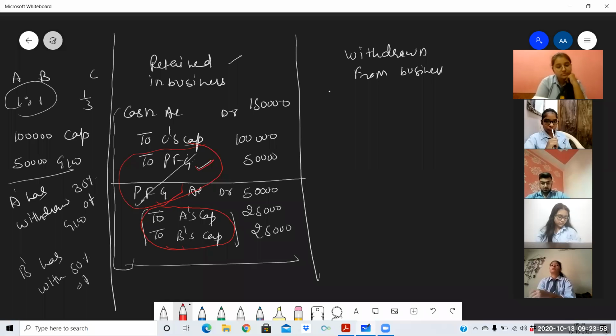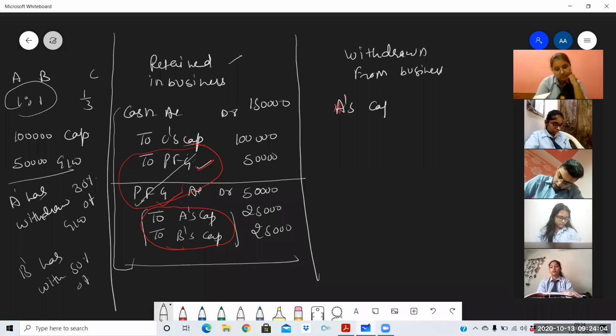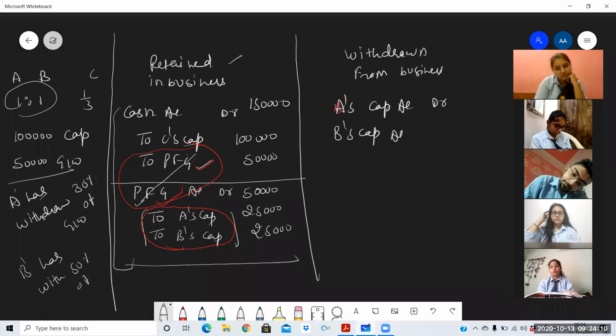So the entry will be A's capital account debit, B's capital account debit, to cash. If through cheque, then to bank. Now we have to write the amounts.